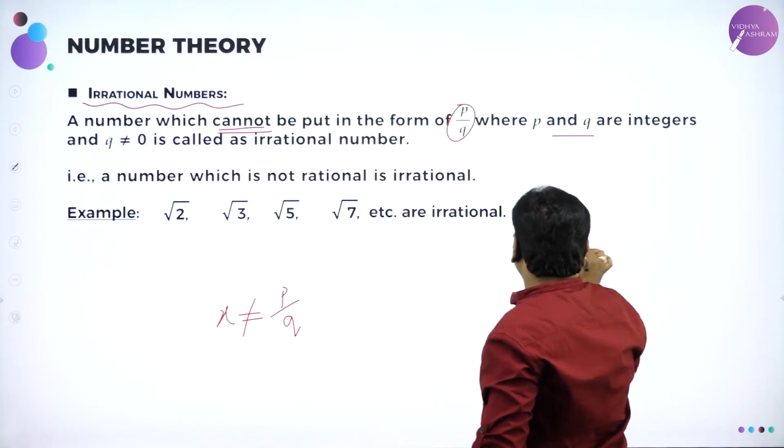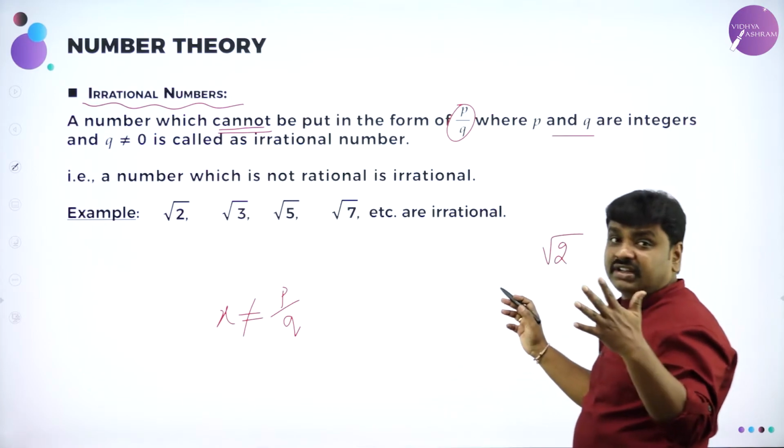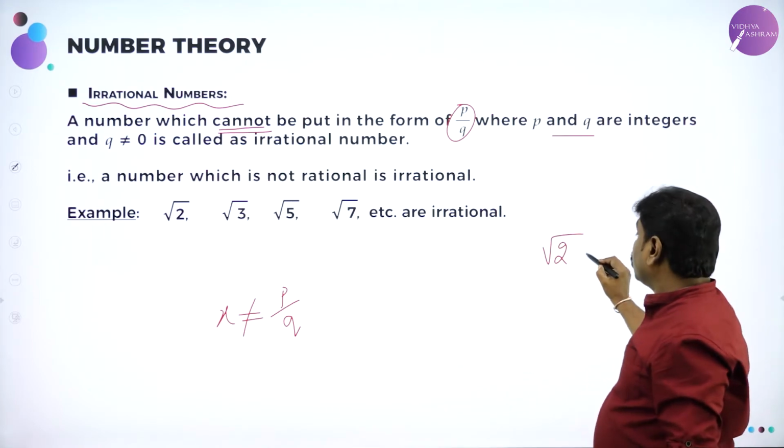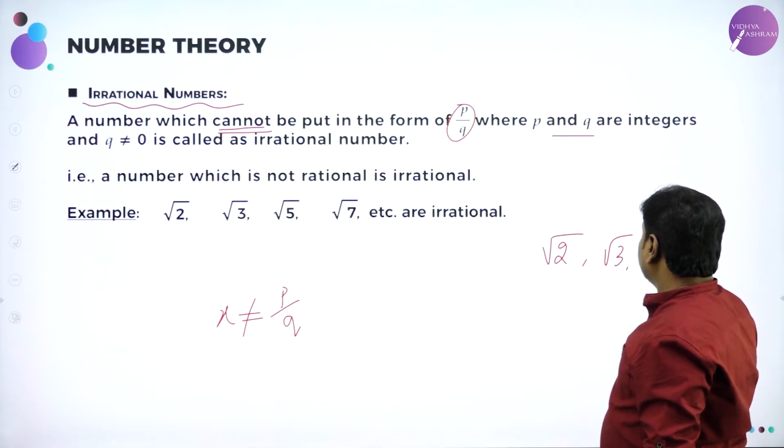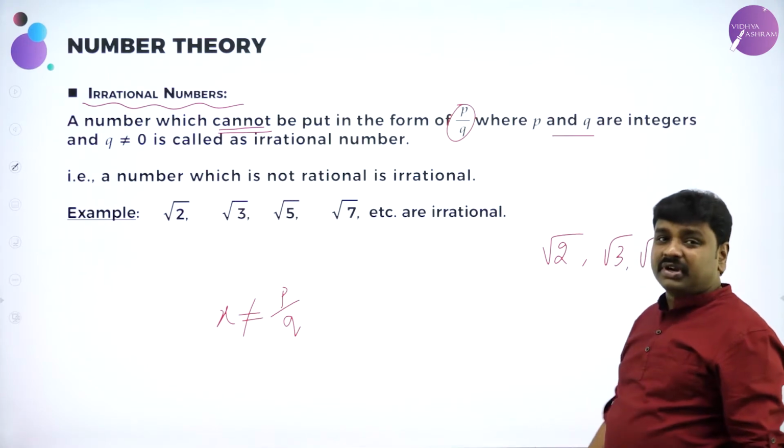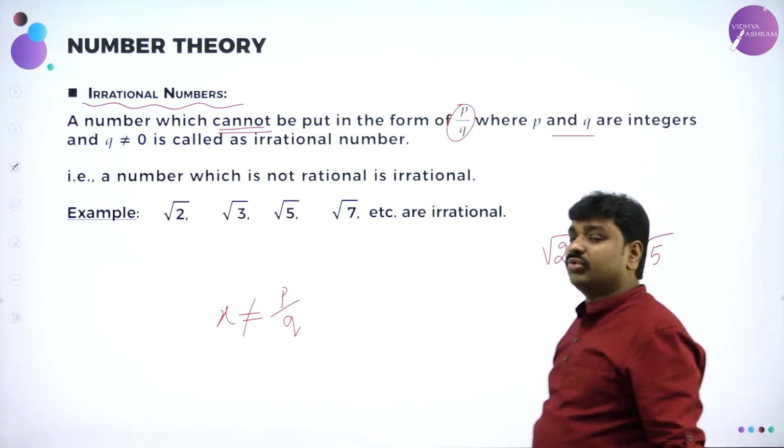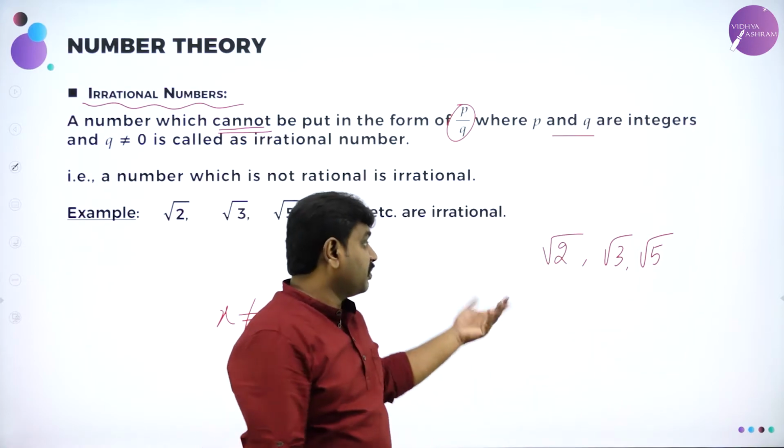For example, root 2 is irrational. I cannot write it in the form of integer by integer. Root 3 irrational. Root 5 irrational. Simple. Root under imperfect squares are irrational. 2 is not a perfect square.